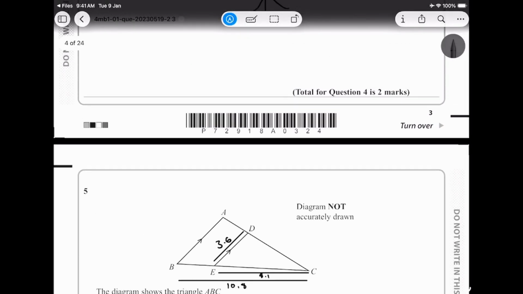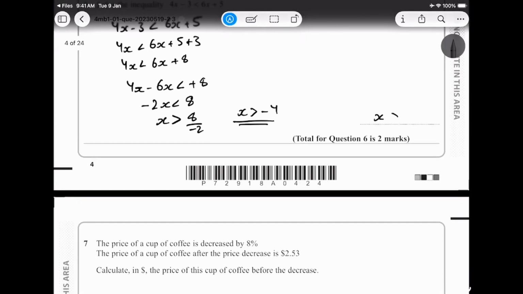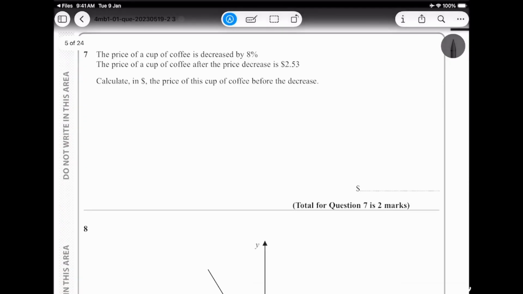I forgot to write down the answers over there, and this is x equals negative 4. Okay, the price of a coffee is decreased by 8%. The price of a cup of coffee after the price decrease is 2.53. Fairly simple. Now the price has been decreased by 8%, and the price after the decrease is 2.53, so we need to find the original price.